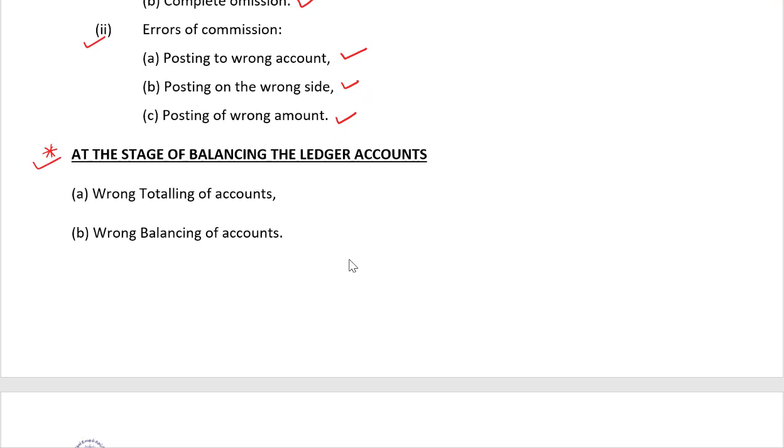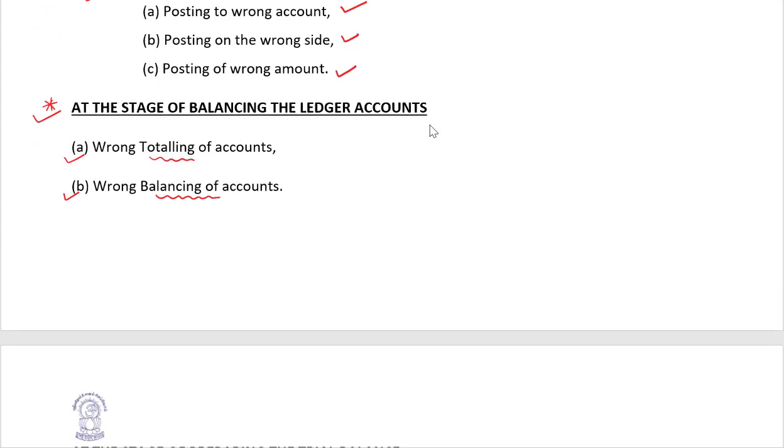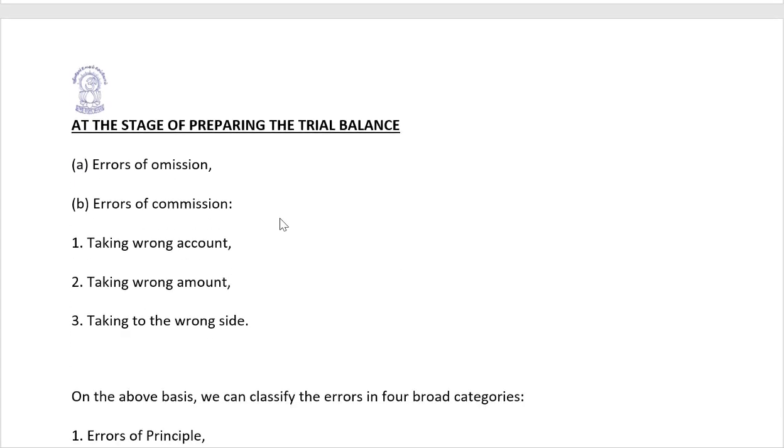Let's continue. Wrong totaling of accounts, wrong balancing of accounts. At the stage of balancing of ledger accounts, these errors could happen.